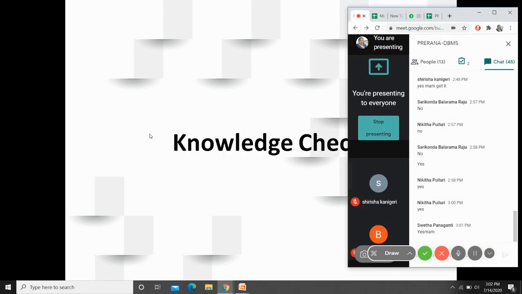I hope you are now comfortable with the ER models. Before going for the knowledge check, that is before going for discussion on some of the GATE bits, let me know whether the concept is clear for you, whether you really got brushed up with the ER models. Do you have any doubts with respect to ER models? If you have any doubts, please post questions here. I'll answer and then we will go for the GATE questions.